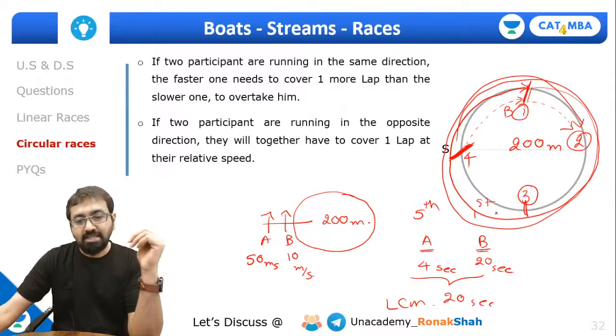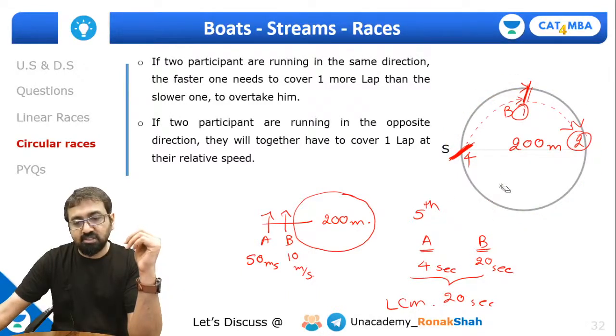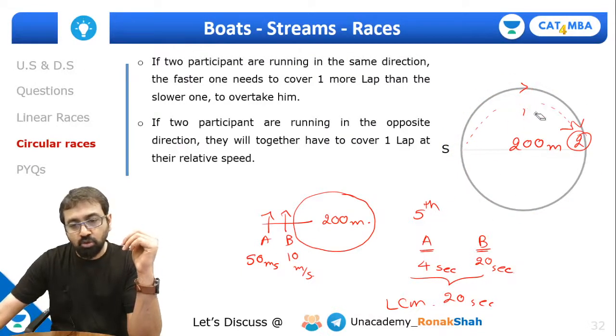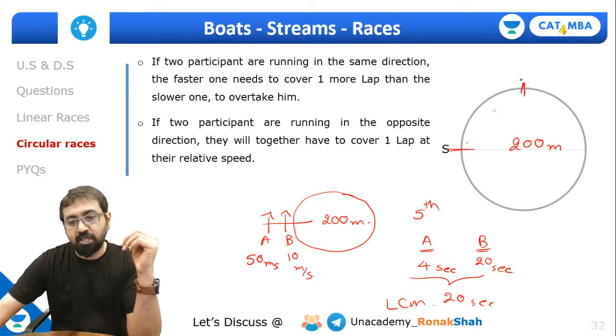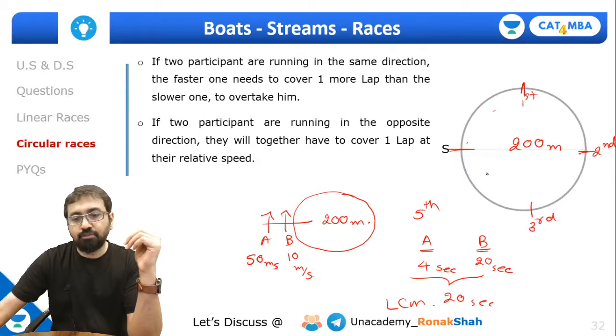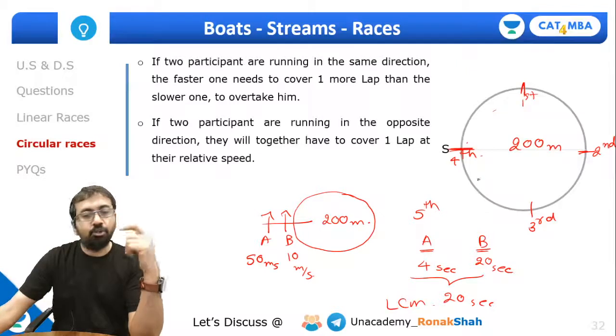In fact, you can easily divide the circle into 4 equal parts. When you know that the starting point meeting is the fourth meeting, the previous 3 meetings will be like this. The first meeting will be over here, the second over here, the third over here, and the fourth over here, right?